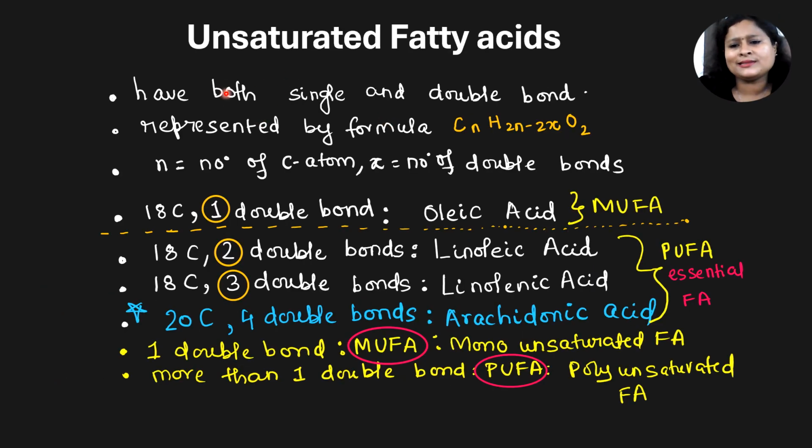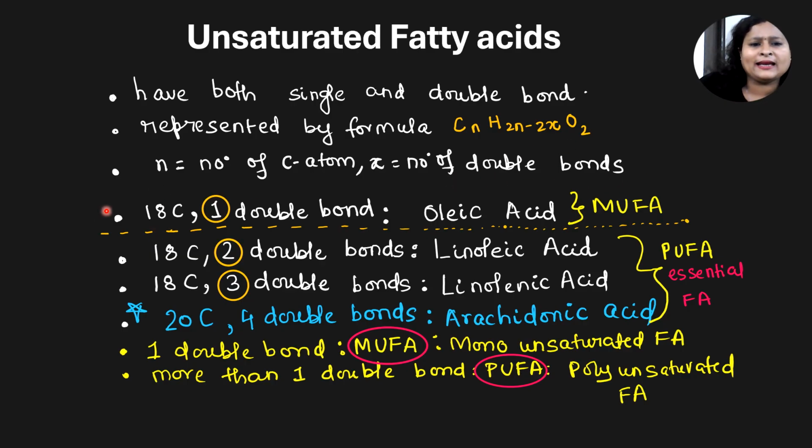Now let's discuss unsaturated fatty acids in a little bit more detail. Let's write the formula for unsaturated fatty acid. It is CnH2n minus 2xO2. So what is n here? n is the number of carbon atoms. And what is x? x is the number of double bonds.